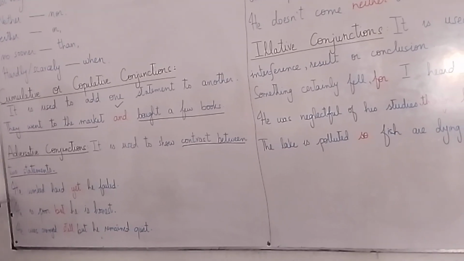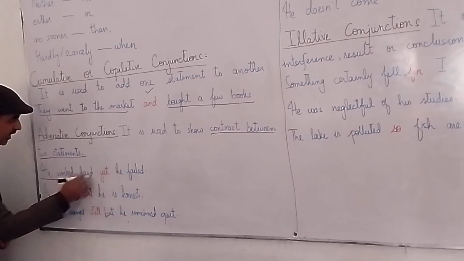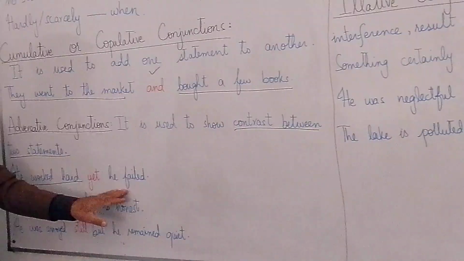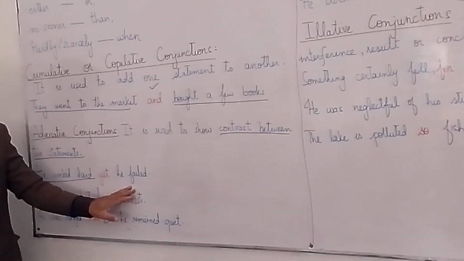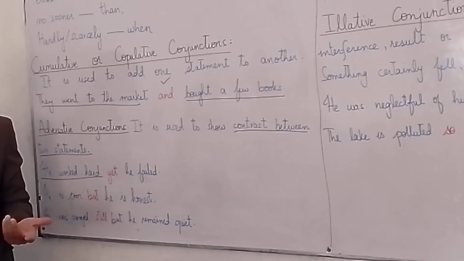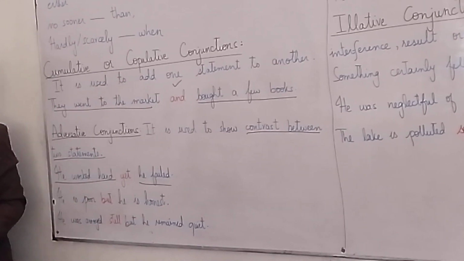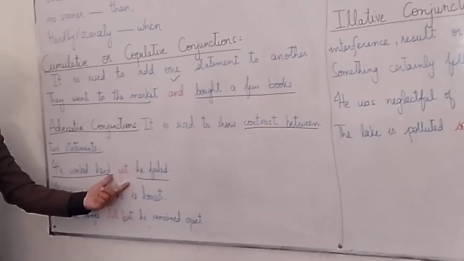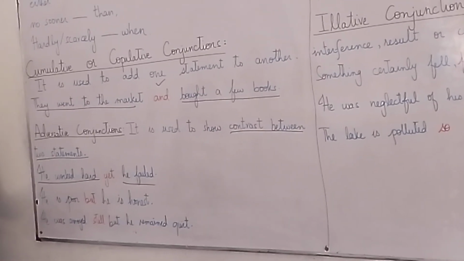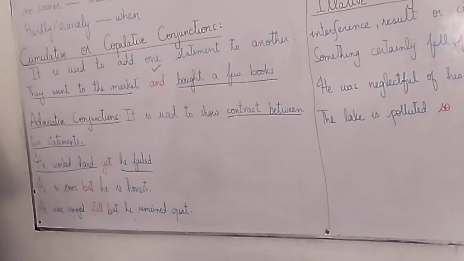Anyway, look at this. So contrast, he worked hard yet he failed. So again there is a contrast. If somebody works hard, definitely he passes. Clear? But something opposite is happening. Yet he failed. Hard workers, they are always successful. But this is contrasting, this is quite opposite. Yet he failed. So yet is the adversative conjunction. Clear? It shows the contrast. Something that is happening against ordinary circumstances. Clear?